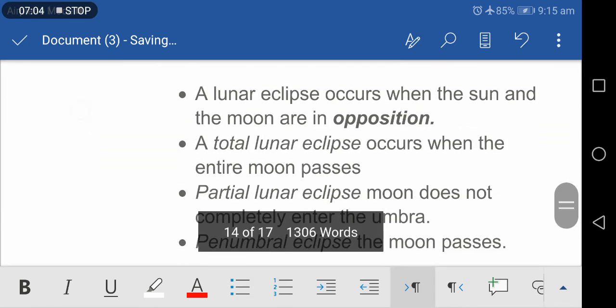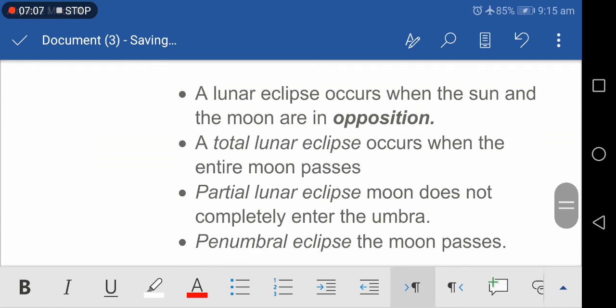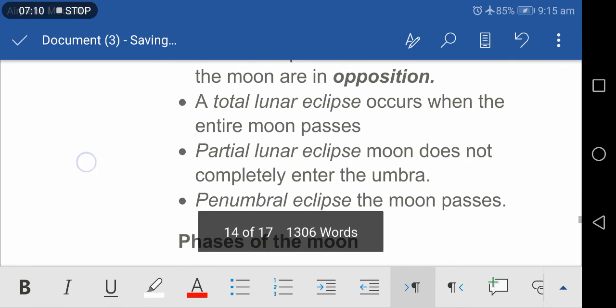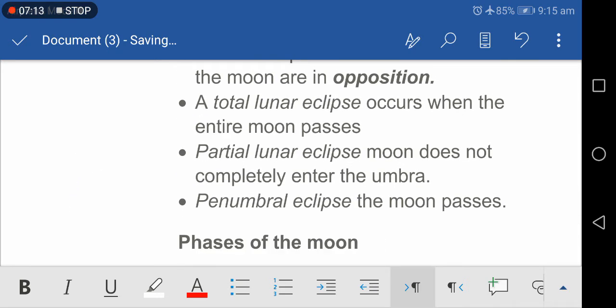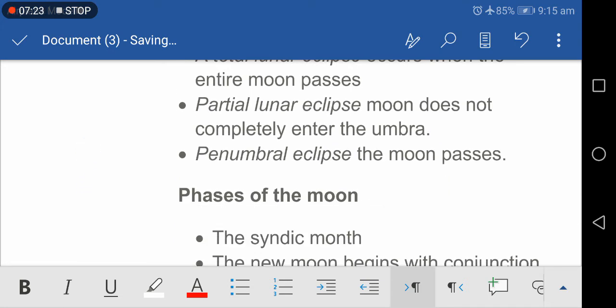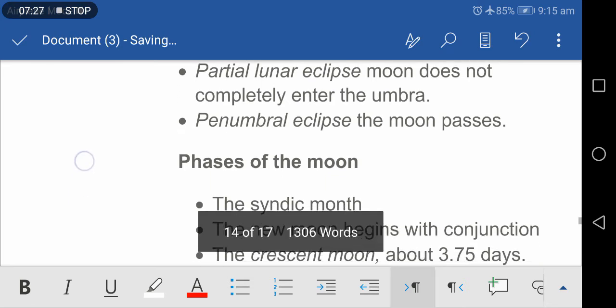The total lunar eclipse occurs when the entire moon passes through the umbra of the earth's shadow. During a partial lunar eclipse, the moon does not completely enter the umbra and a part of it remains visible from the earth. During a penumbral eclipse, the moon passes only through the penumbra of the shadow of the earth.